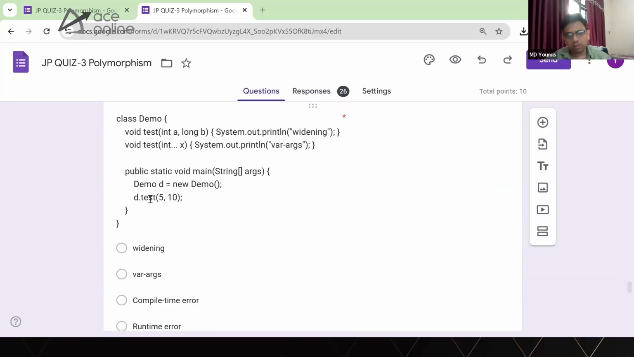Now here we have a test with int A and long B, and a varargs method, and then we create an object and say 5 comma 10. So 5 comma 10 is of integer type. Which one gets called, guys? Widening or varargs? The same question we had earlier, but in a different way. Obviously, widening gets called because of the priority.